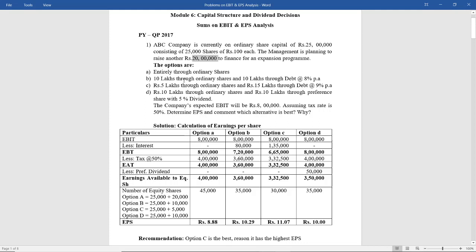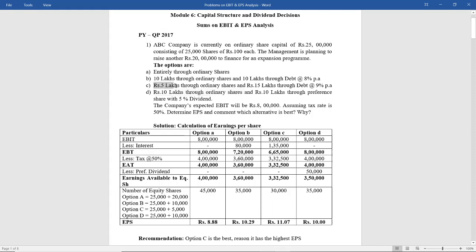Next, option A. In option A, this entire 20 lakhs is raised through ordinary shares. I already told you ordinary shares are nothing but equity shares. Since the face value is not given, we have to consider it to be 100. So they are going to raise 20 lakhs through equity shares. That means how many equity shares will there be? 20 lakhs divided by 100, assuming 100 per share, you get 20,000 shares. In option B, 10 lakhs through ordinary shares, so 10 lakhs divided by 100 gives 10,000 equity shares. Option C, 10 lakhs through ordinary shares.